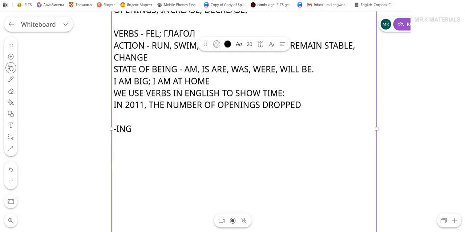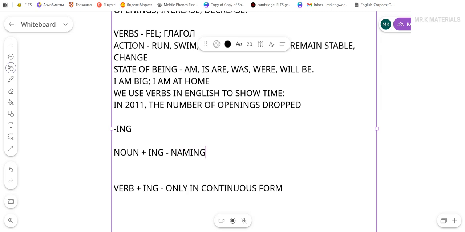One case is when we use nouns with ing. We have a noun plus ing. Another case is when we use verb plus ing, but only in continuous form. And we'll break down each case right now. Let's start from nouns. So we use noun plus ing only when naming actions or activities.